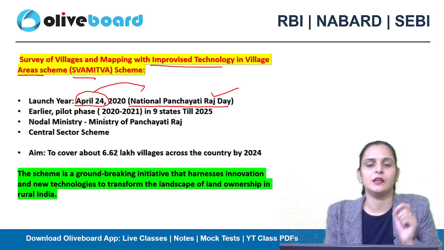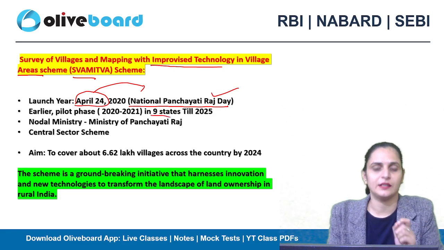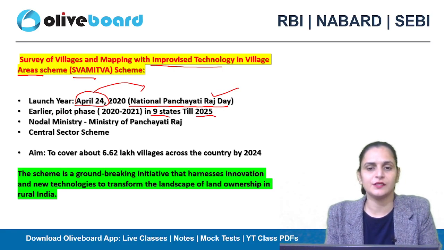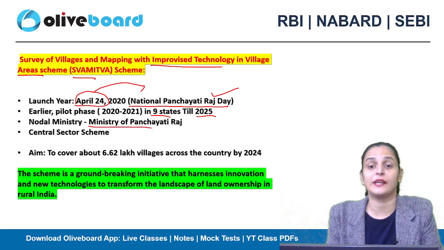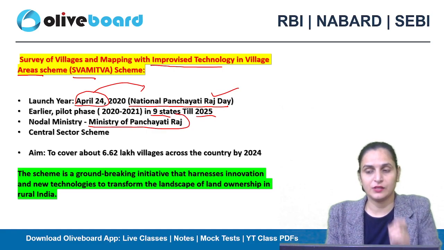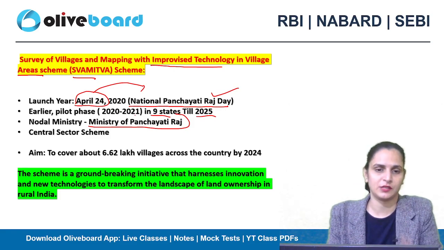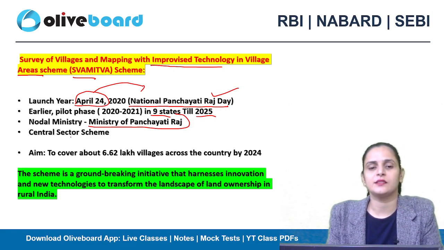It was started in 2020-21, and it covered 9 states till 2025. Okay, and the nodal ministry which implemented this scheme is the Ministry of Panchayati Raj. So here the students can make a mistake. Which particular ministry is responsible or who implemented this scheme? It is implemented by the Ministry of Panchayati Raj and it is considered as a central sector scheme.